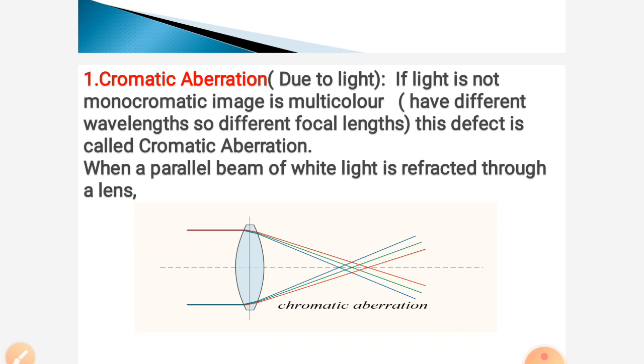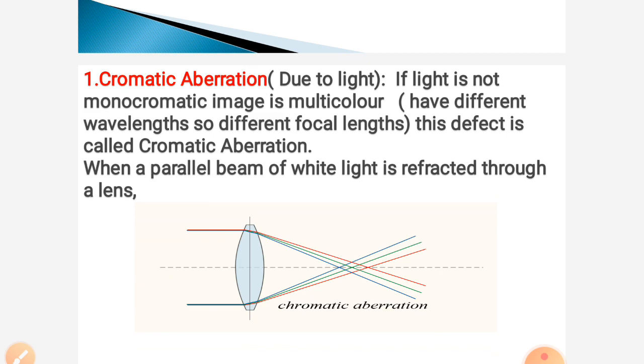When a parallel beam of white light is refracted through a lens, the violet rays meet first and the red rays meet at a farther distance from the lens. The intermediate colors' focal lengths are in between these two. This is nothing but chromatic aberration.